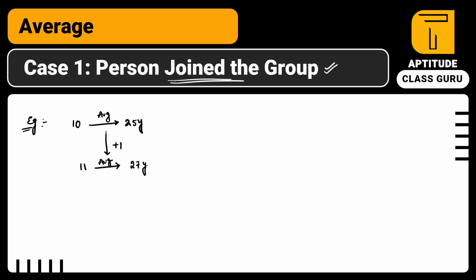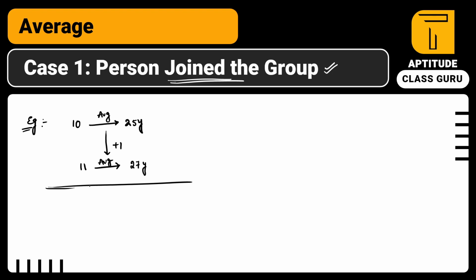This is how the problem will look. 10 people, average is 25 years. One person joined the group, or 10 students are there and one teacher joined the group, or there are 10 cricket players and the captain joined the group. Like this, the problems will be asked. Whenever one person joins, the average of the group is increased by 2. So the initial average is 25. Now it is increased by 2, which means the present average is 27. That is the person who joined the group.